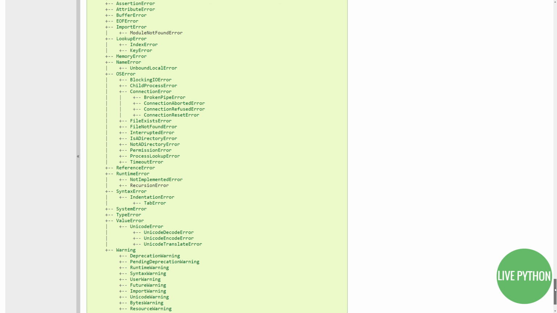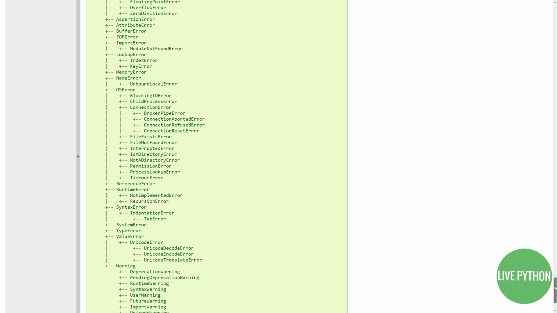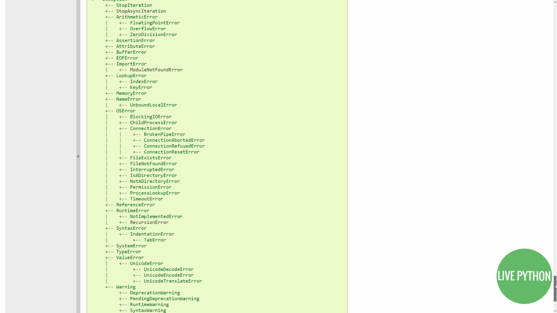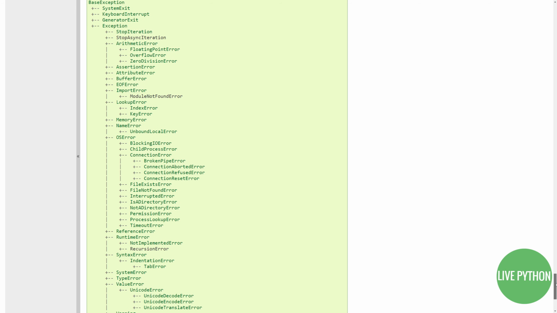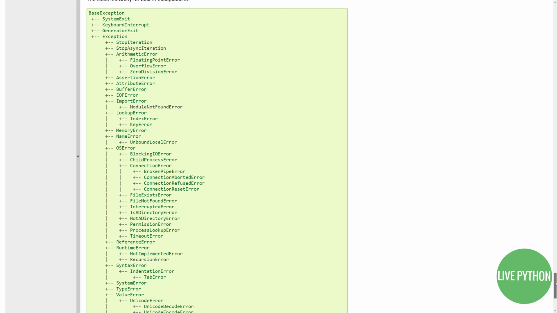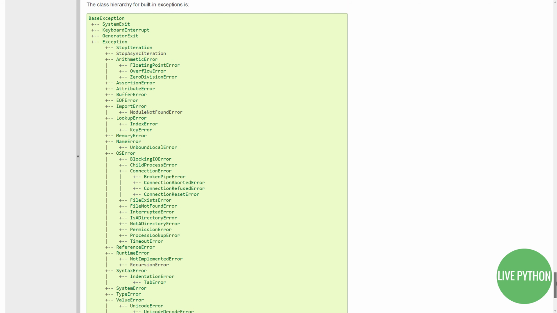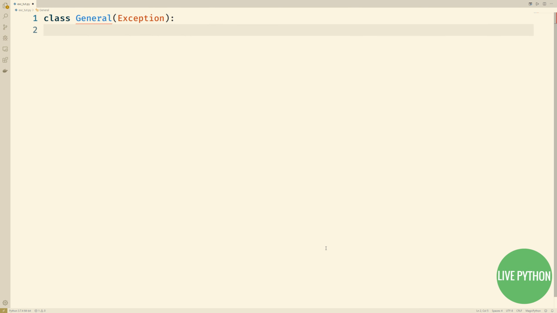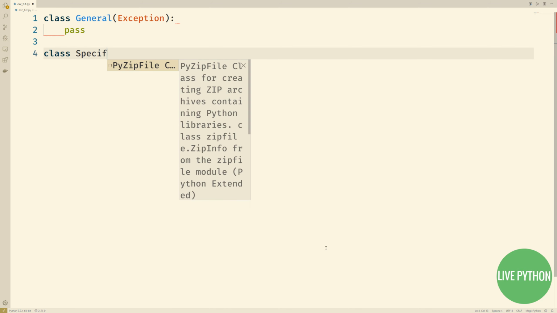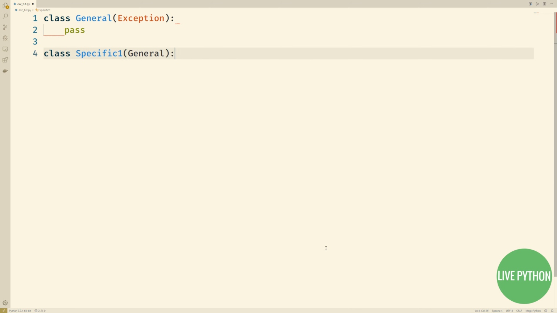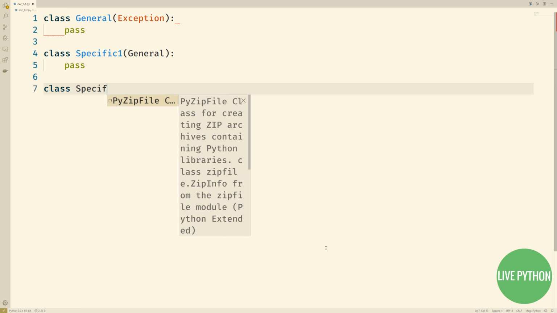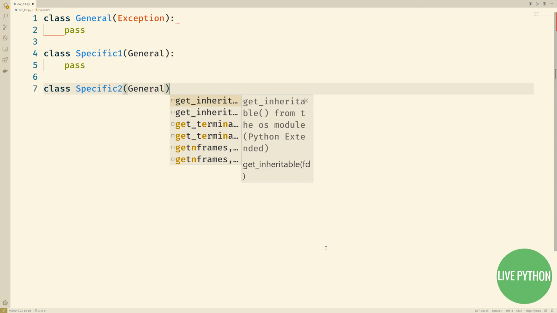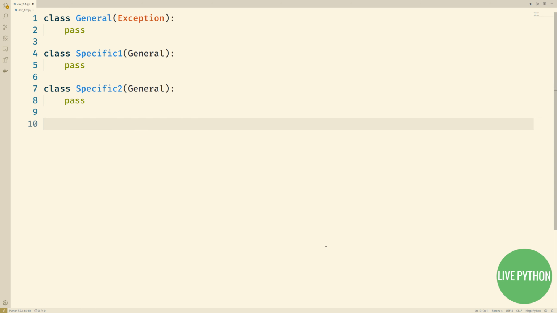By naming a general exception superclass, an except clause can catch an entire category of exceptions, which any more specific subclass will match. So how does this play out in code? Well, here we've defined an exception called general. It inherits from the exception base class, and beneath this in the hierarchy, we've defined two further custom exception classes, specific 1 and specific 2.